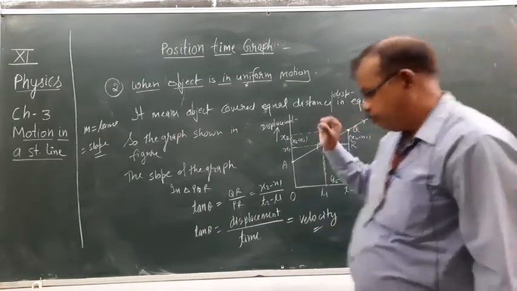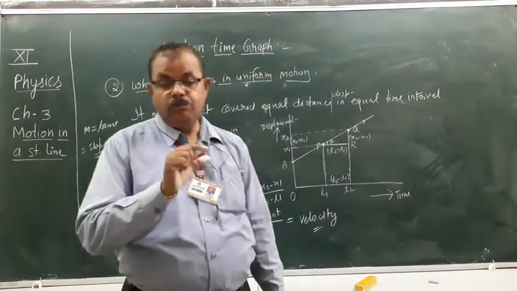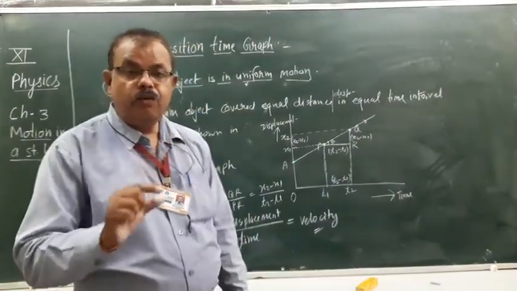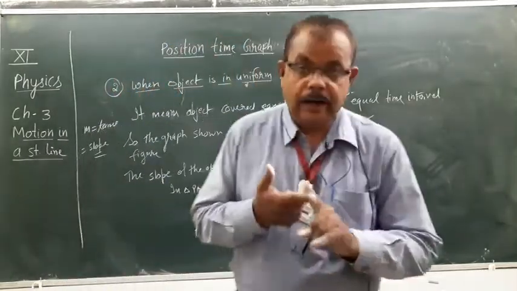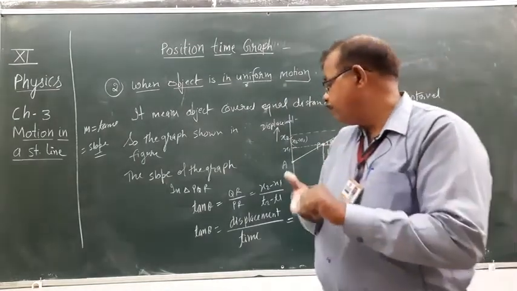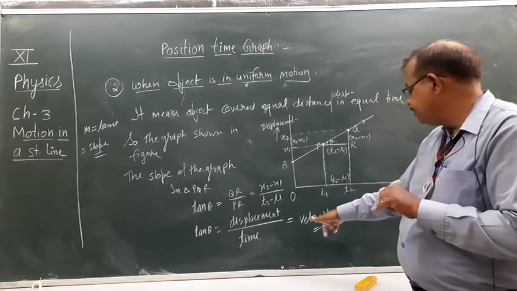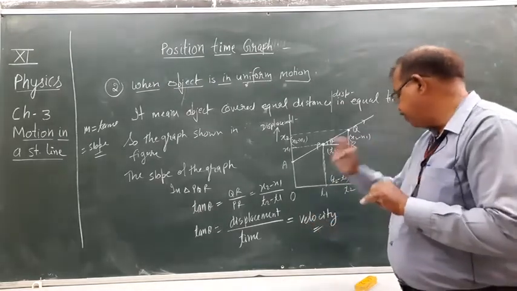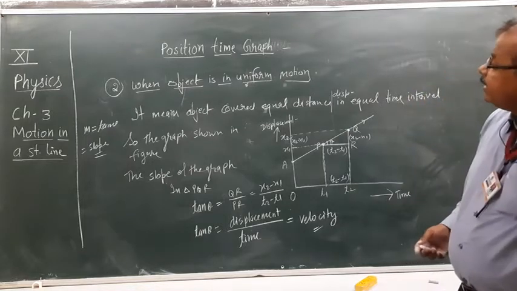So in this situation, when the object is moving in uniform motion, the graph will be an increasing straight line, and the slope of the graph represents the velocity. Clear? So this is the second situation.